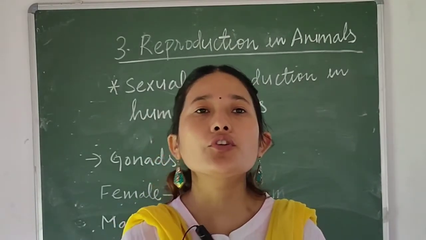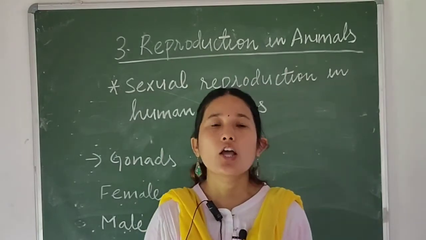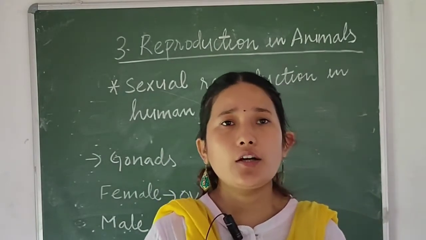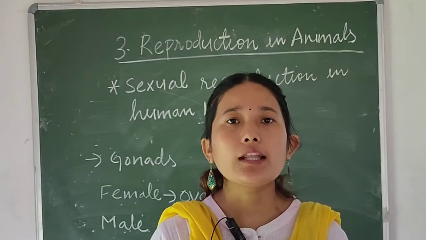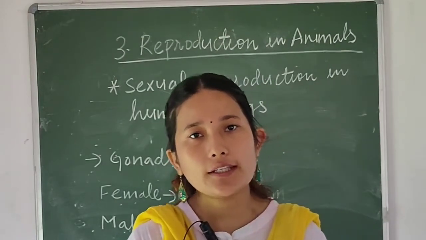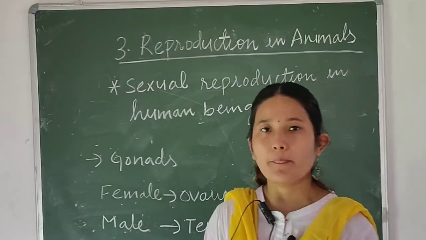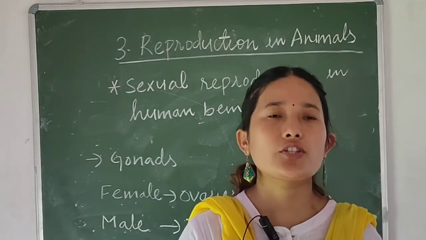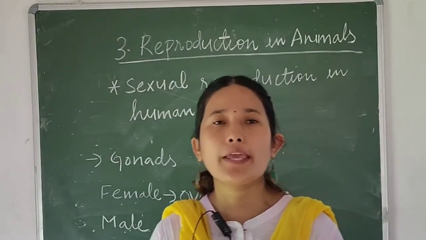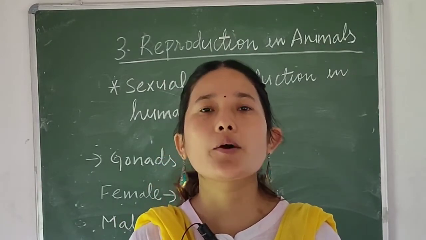Now for the formation of sex cells in both male and female, there is a specialized organ. That specialized organ is referred to as gonads. In this specialized organ, your male or female sex cell is produced.